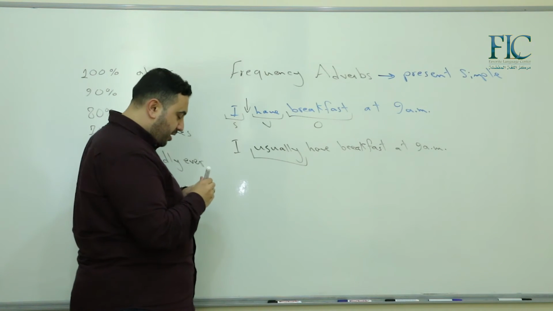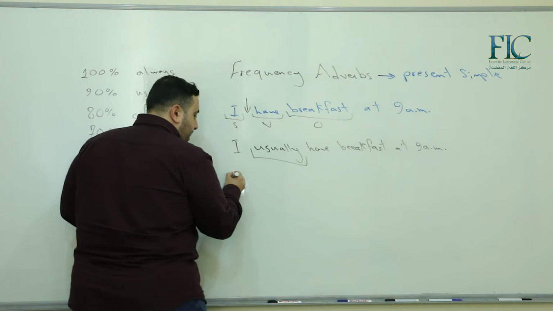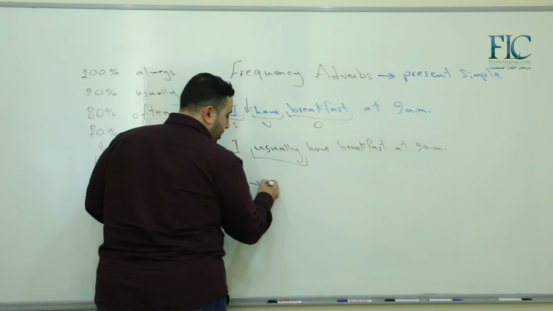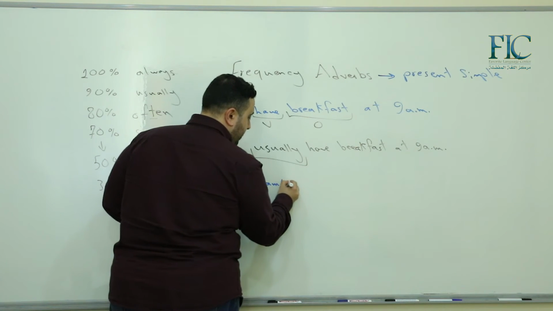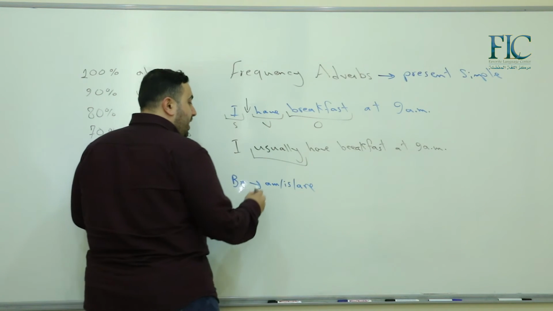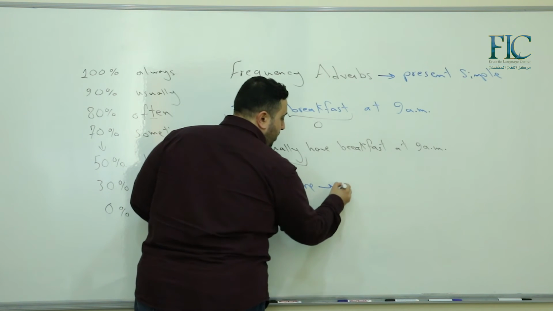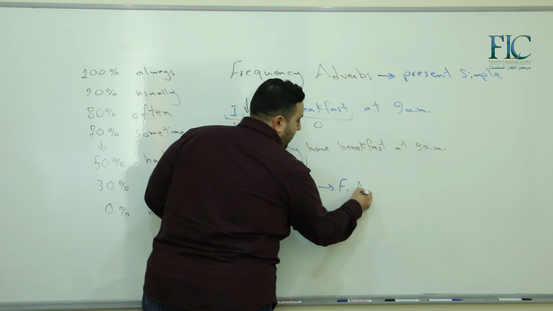But we have a very important idea here. If we have be, which is, of course, you know that am, is, or are in the present simple, we need to put the frequency adverb after them. So here we have the frequency adverb.